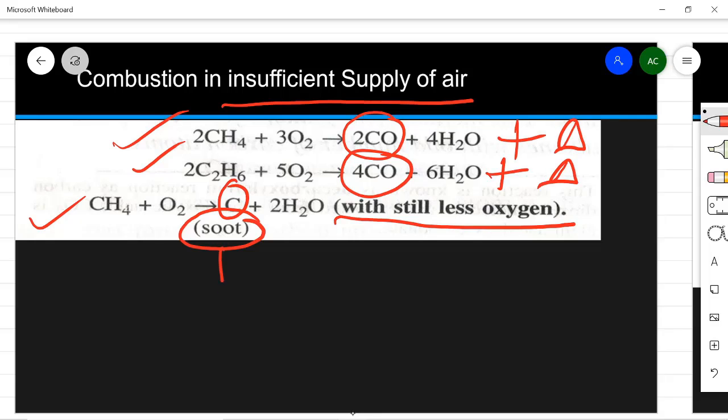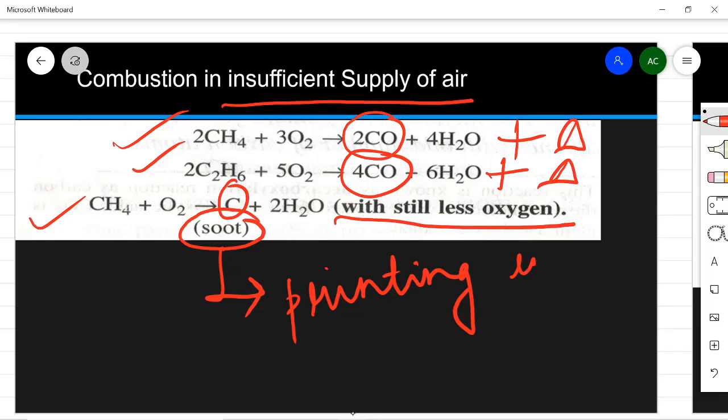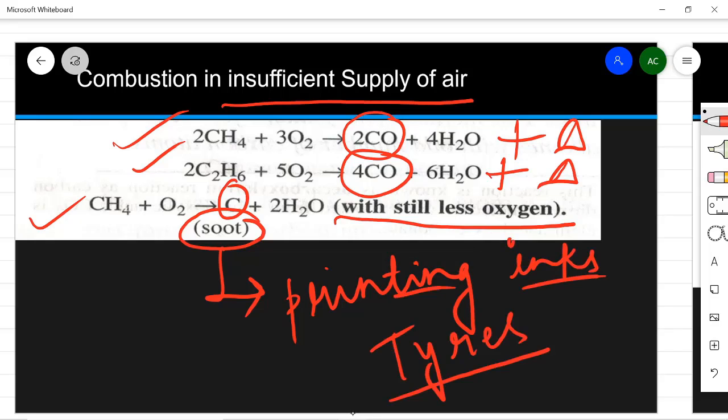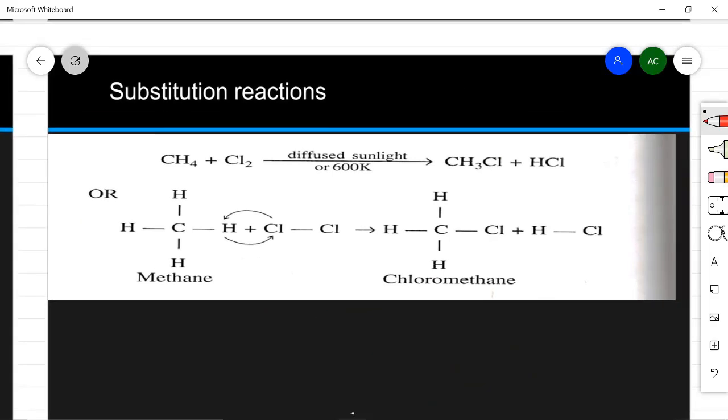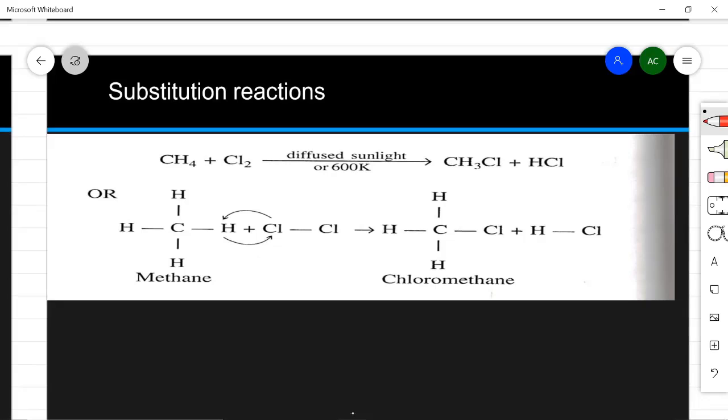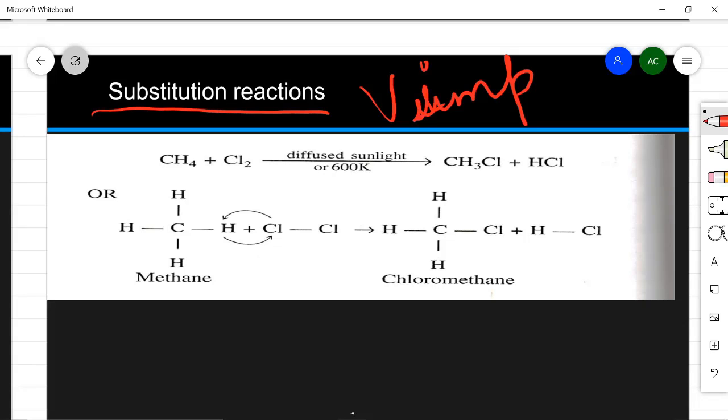Now this soot which is formed also has uses. It is used in the manufacturing of printing inks, and it is used in the manufacture of tires. So these are the two uses of soot, which is produced when alkanes are burned in very less supply of air. Then a very important chemical property is the substitution reaction. Let us see how it goes.